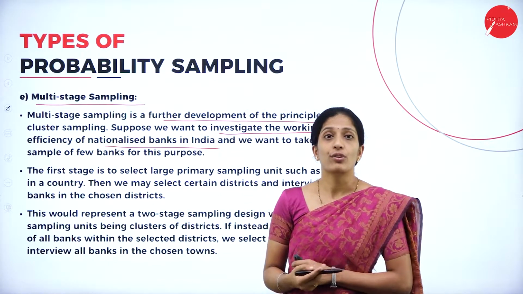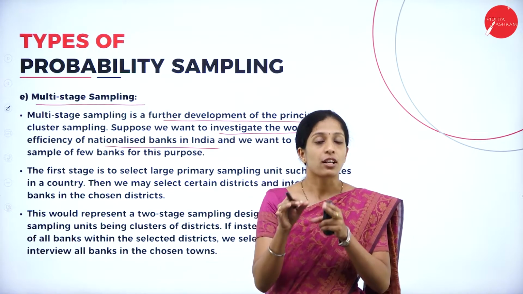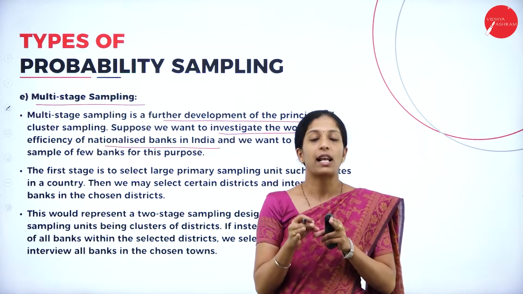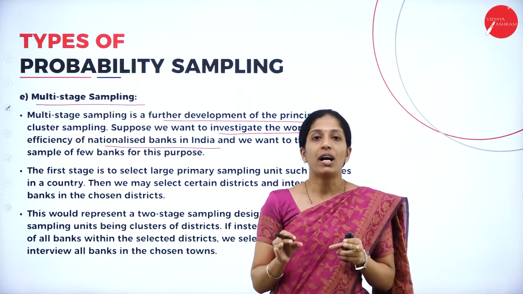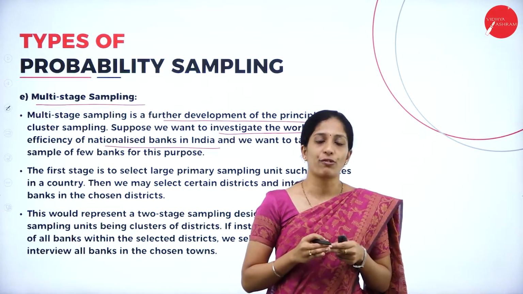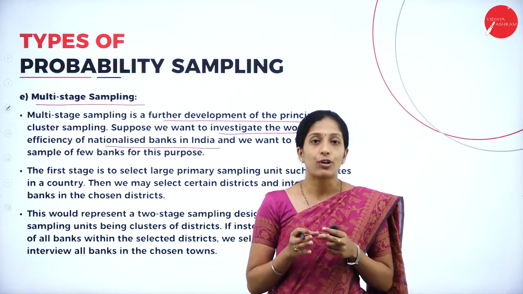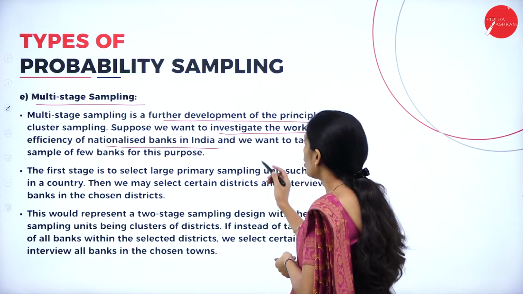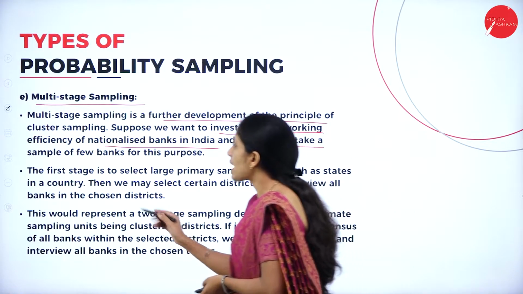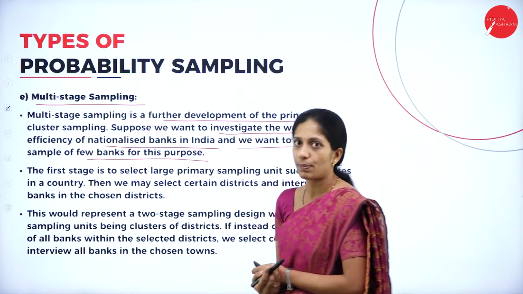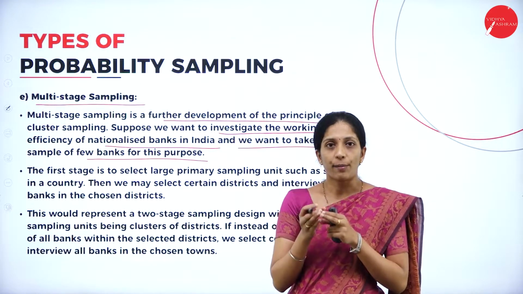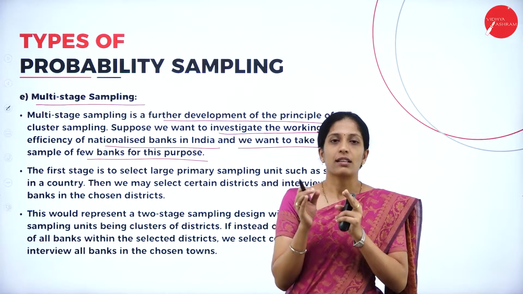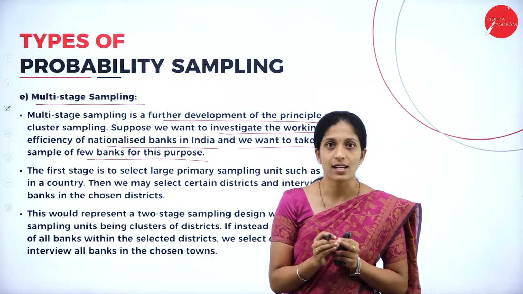They are going to take into consideration the whole population, that is nationalized banks in India, but they are not going directly through the whole population to collect information. We want to take a sample of a few banks for this purpose. So among all the nationalized banks, they'll take only a few banks as a sample.